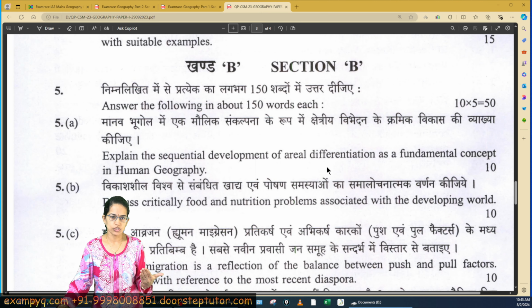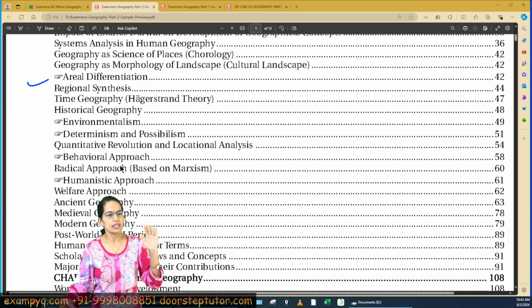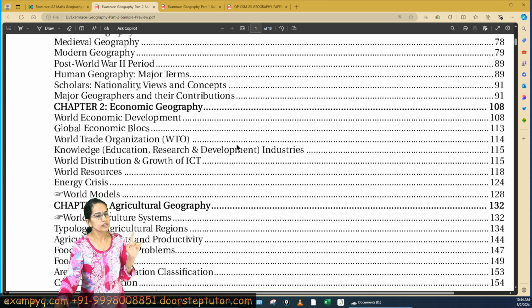Areal differentiation was a question. The topics that are commonly asked and highly important for your exam, we have marked those. So those are the Schaefer-Hartshorne debate, Hartshorne debate, then areal differentiation, determinism, possibilism, environmentalism, behavioralism, humanistic approach. These are the common sections, very important from human geography, the geographical thought.